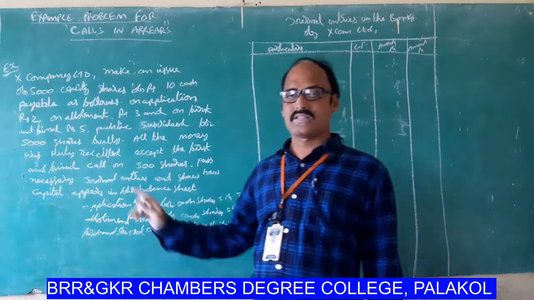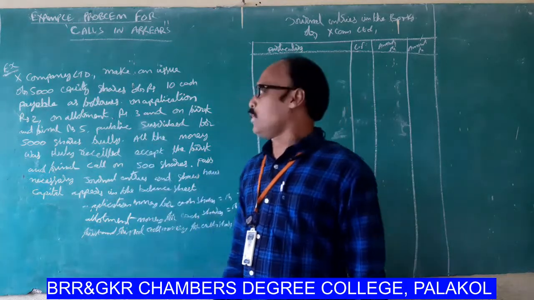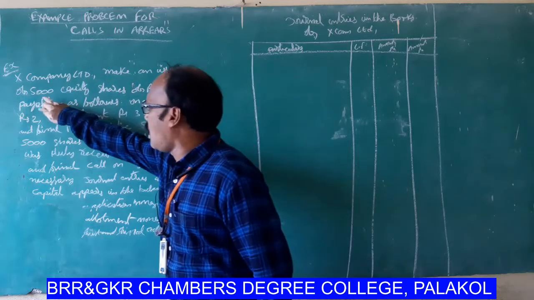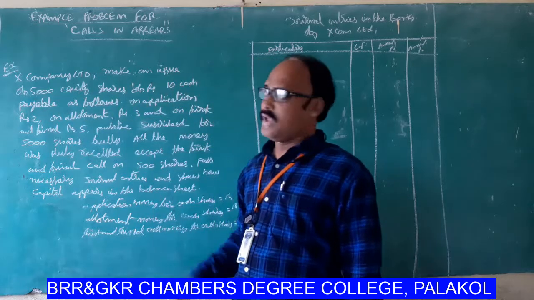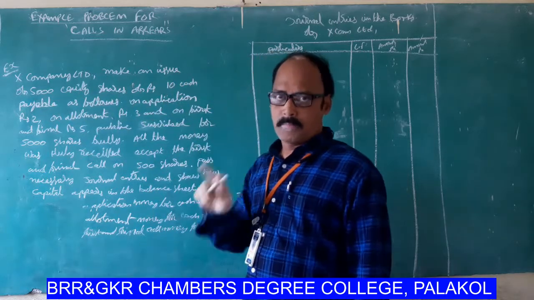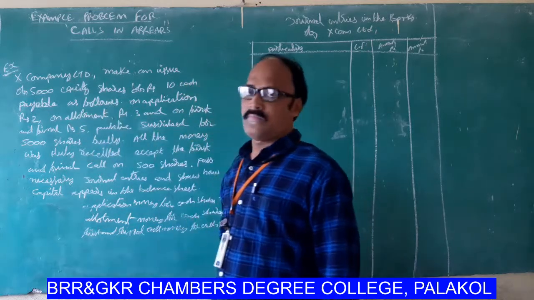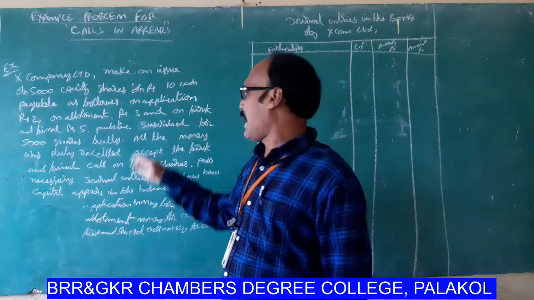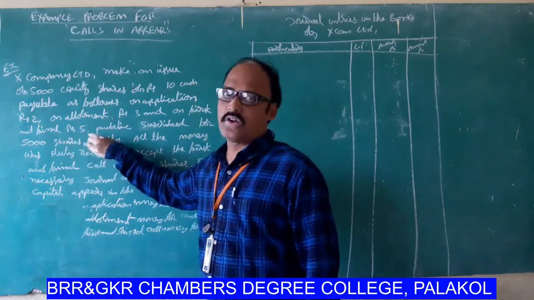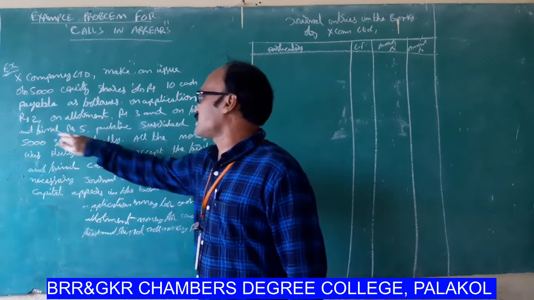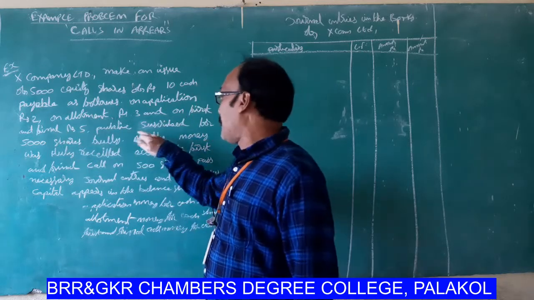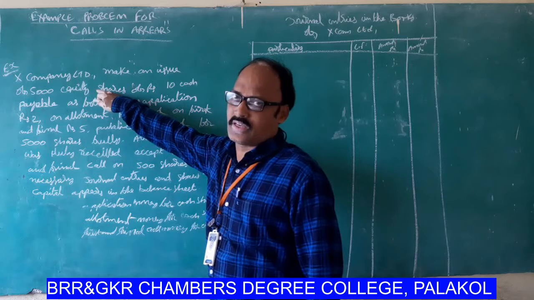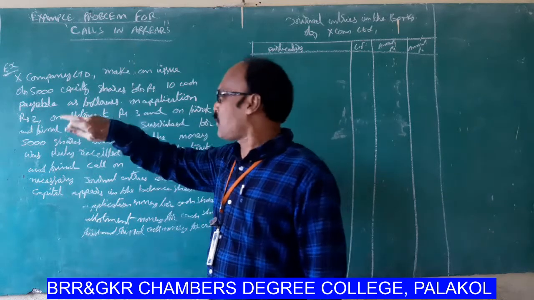Let us see a simple example problem. X Limited makes an issue of 5,000 equity shares of rupees 10 each, payable as follows: on application rupees 2, on allotment rupees 3, and on first and final call rupees 5. The public subscribed for 5,000 shares.